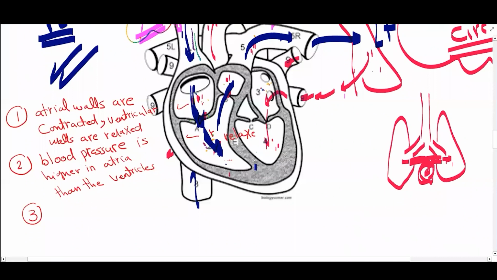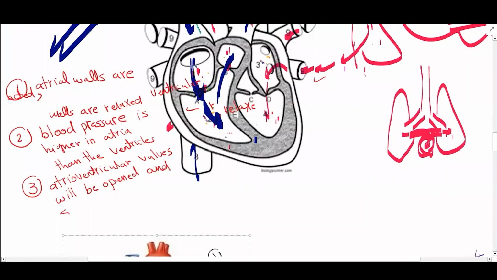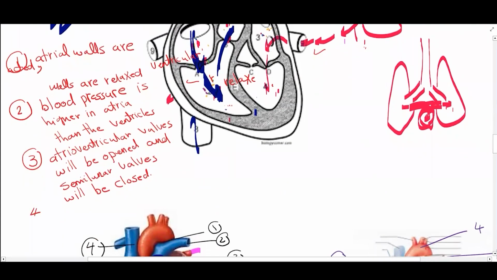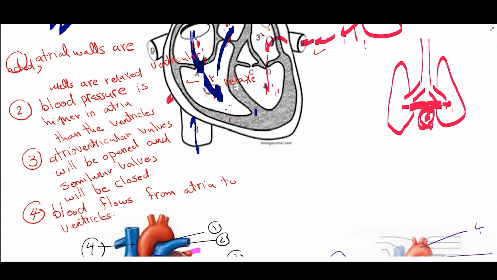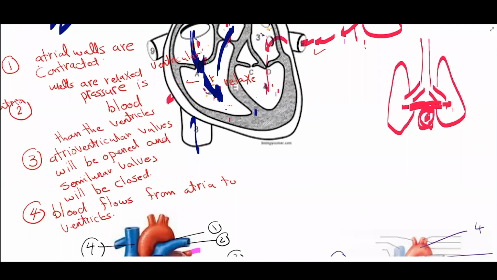Third, which valve is closed and which valve is open, and I have to talk about the two types of valve. In that situation, atrioventricular valves will be open and semilunar valves will be closed. Let's go to the fourth point, which we are driving all of that toward: blood flows from atria to ventricles. You got my point? So I have to cover these four points to describe why the blood will flow from atria to the ventricle. Can you say your doubts now?